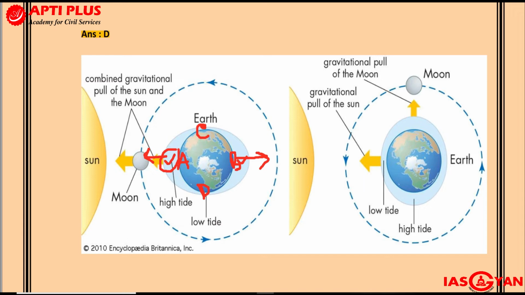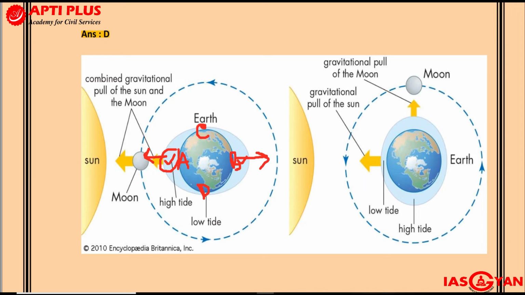In this case also there will be two areas experiencing high tides and two areas experiencing low tides. But in this case, so long as these three bodies, that is the earth, the moon and the sun, are lying on the same straight line, the height of the high tides will be unusually high.